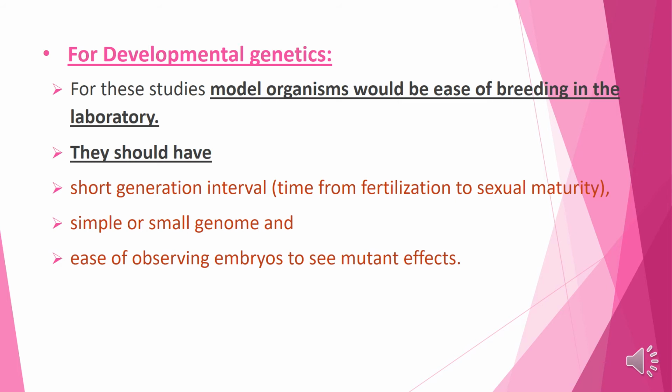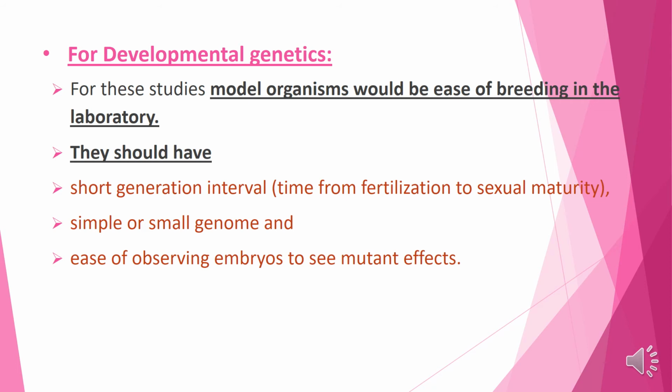Then for studying developmental genetics, model organisms should be very easily bred in the laboratory. They should have a short generation time, that is the time from fertilization to sexual maturity, a simple or small genome, and ease of observing embryos to see mutant effects. If the organism has a short generation time, then many generations can be studied within a short period.